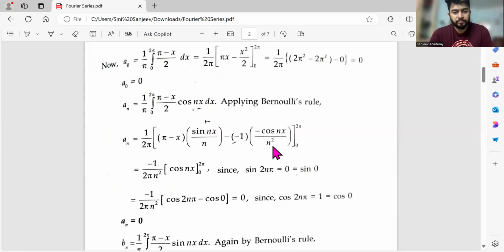That's all. Then apply the upper limit minus lower limit. Sin 0, sin n pi. The value of sin n pi is always what? 0. Just write it down: sin n pi value is always 0. So you can completely erase this term.